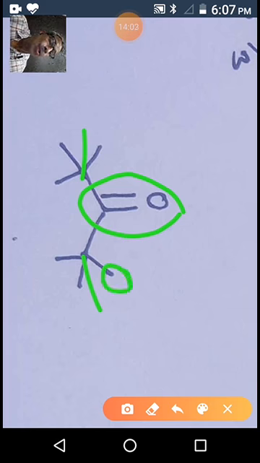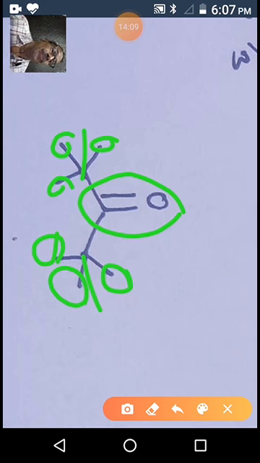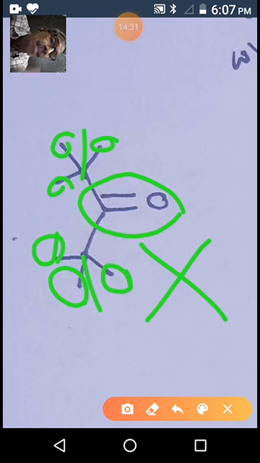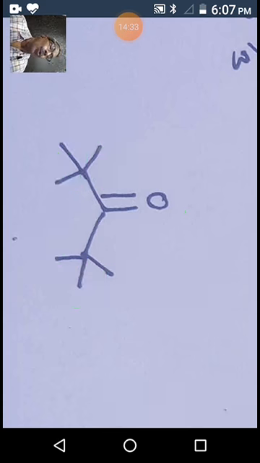This is hexamethyl acetone, or by IUPAC name 2,2,4,4-tetramethyl-3-pentanone. This compound also doesn't have any alpha hydrogen. There are beta hydrogens, but we require alpha hydrogens. That's why this compound also doesn't exhibit aldol reaction.